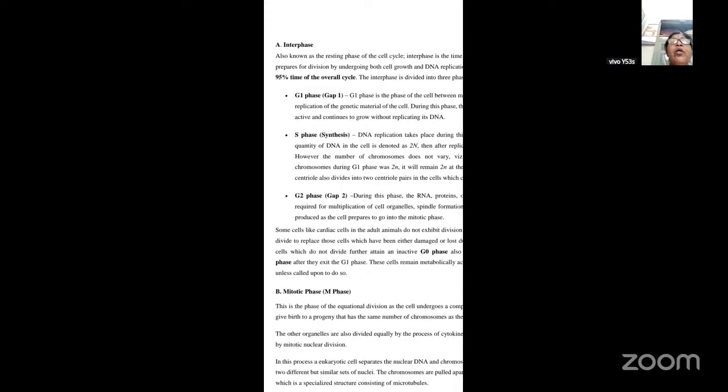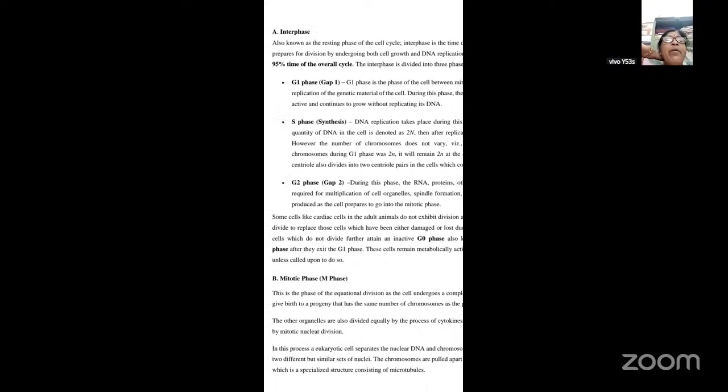Just now I have told you, the cell will not rest. No doubt it is called a resting phase, but it will not rest. It is during this particular period that the cell will prepare itself for division by undergoing both cell growth as well as DNA replication. It occupies around 95% of the time of the overall cycle. So it will be going on preparing itself for cell division, but it will not rest.